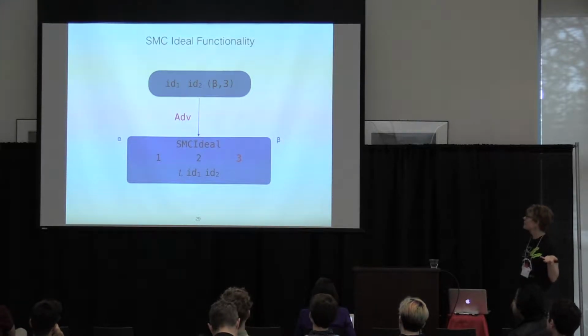Eventually, control comes back to the ideal functionality, and then it simply sends the original plain text that it had saved by a direct message back to the recipient, ID 2, saying it came from ID 1. So that's how the control flow works in the system.